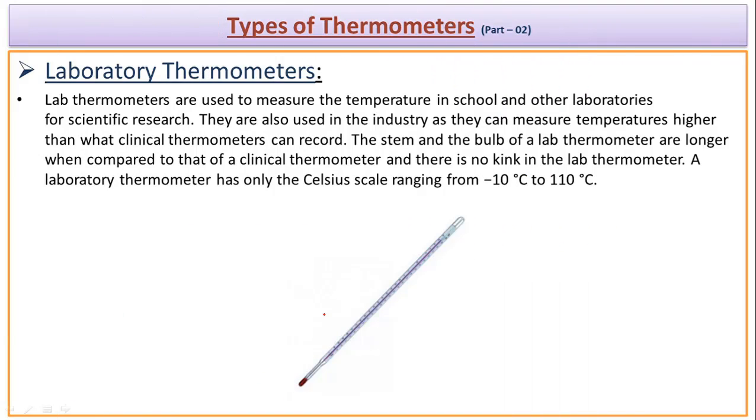Now, let's discuss the laboratory thermometer. A laboratory thermometer can be seen in a school or college laboratory to measure the temperature. In a laboratory thermometer, we don't have a kink, and the scale is only in degrees Celsius. The range is between minus 10 degrees Celsius to 110 degrees Celsius. In some places, it can be from 0 degrees Celsius to 100 degrees Celsius.